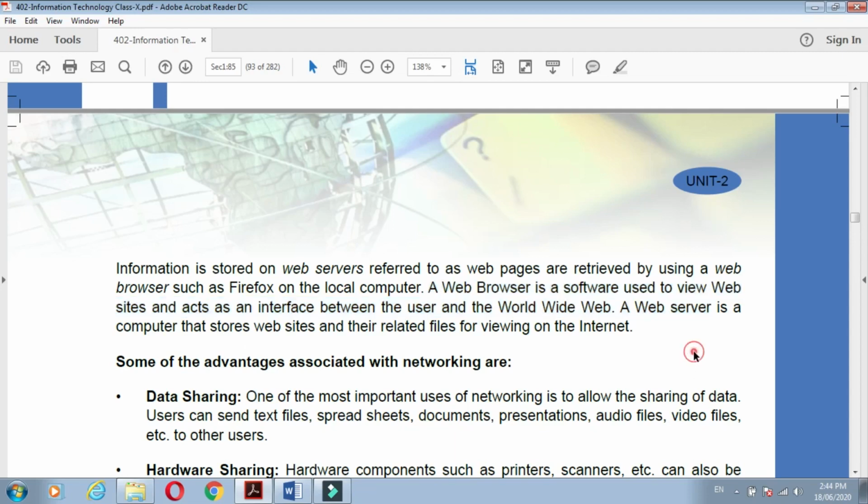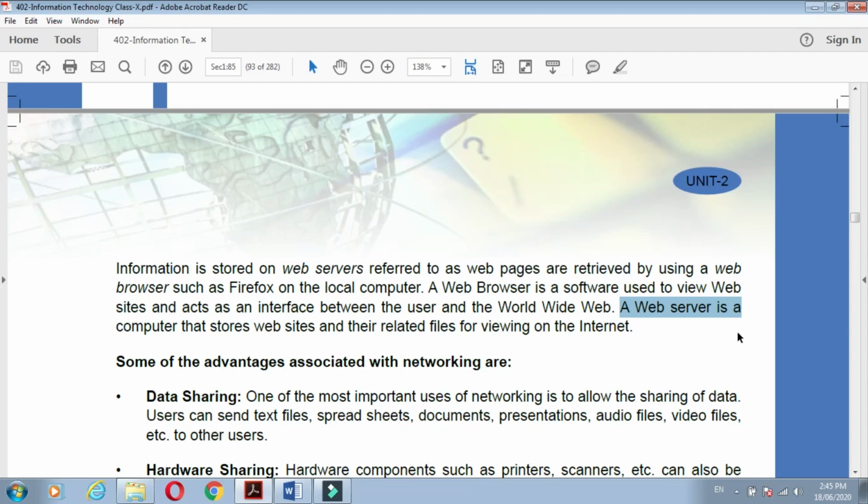Understand? Now see, a web server is a computer that stores websites and their related files for viewing on the internet. A web server is a computer that stores websites and their related files for viewing on the internet.